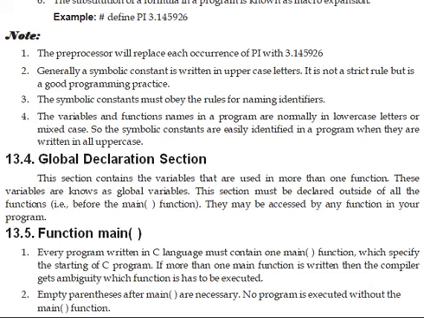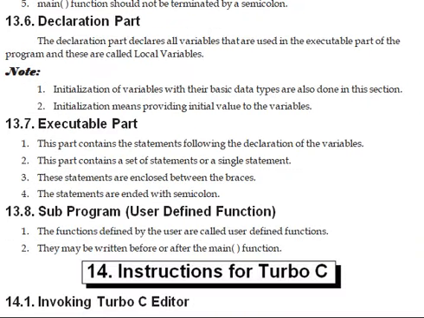The next section is the main function. Every program written in C language must contain one main function, which specifies the starting of the C program. If more than one main function is written, then the compiler gets ambiguity about which function has to be executed. It is a blunder mistake. Empty parentheses after main are necessary. No program is executed without the main function. The main function should not be terminated by a semicolon. It is very important.